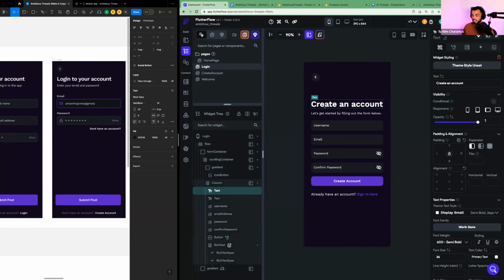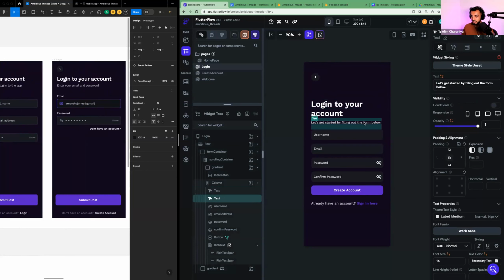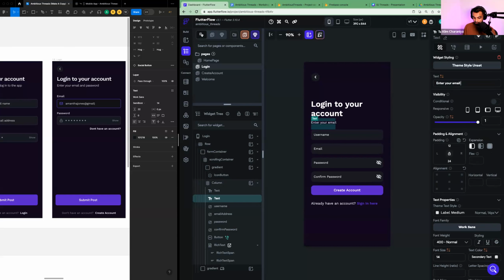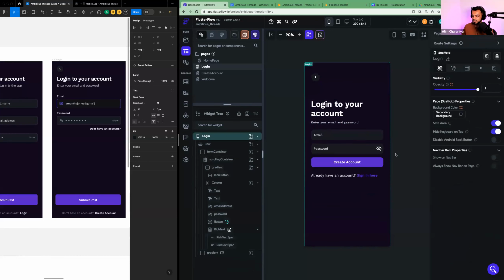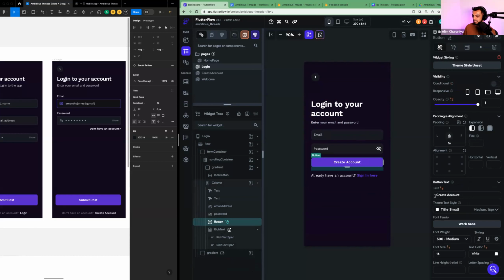So I'm going to start just by changing some of this text. I'm going to say login to your account. Okay. And then here I'm going to say enter your email and password. Then I'm going to get rid of a bunch of stuff, right? I don't need the username. I just need email and password. And then instead of this button saying create account, it just needs to say login.